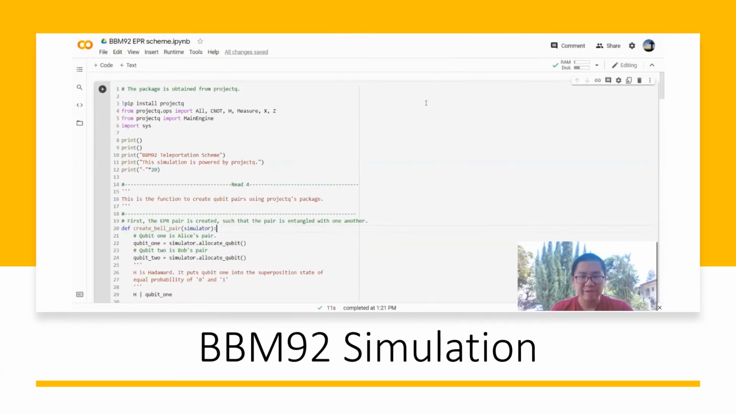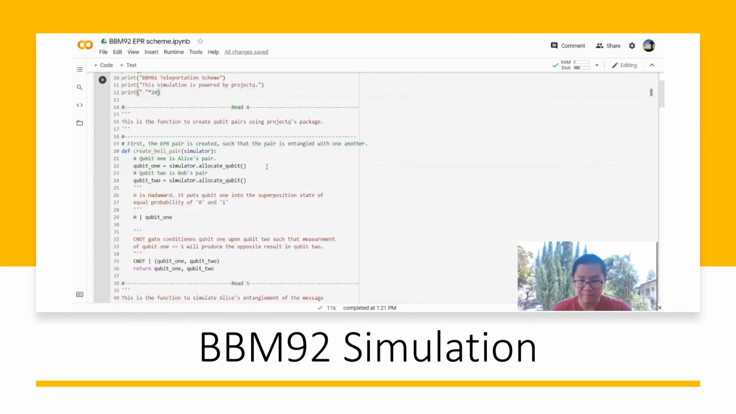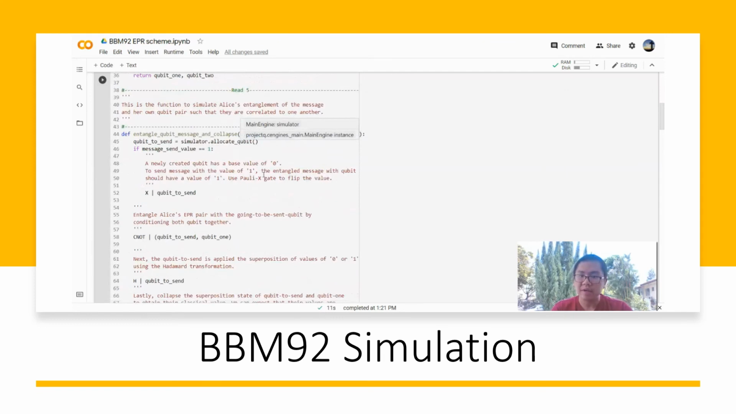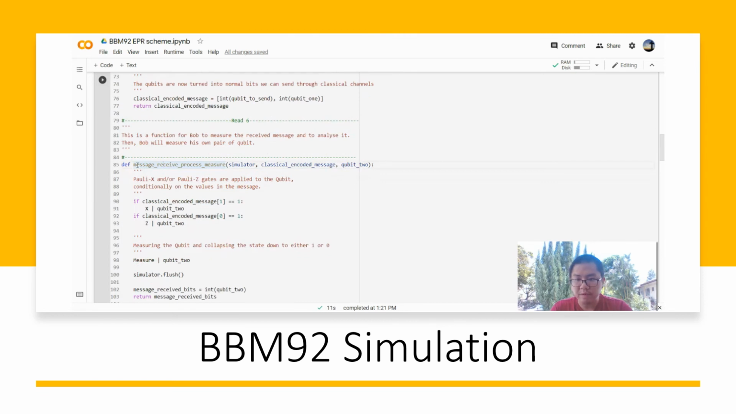Let's look at a simulation for BBM92. We will start by importing the package ProjectQ, and after that, we will define a function such that we can create the Bell pair for Alice and Bob. After that, we will also define a function for Alice to entangle her qubit with the message, and after that to measure it. And we know that after measuring it, we get like 00, 01, 10, and 11, and that number will be sent to Bob. So we will have to define another function for Bob to receive the message, process, and to measure it. The processing, of course, is the Pauli X and Pauli Z gate.